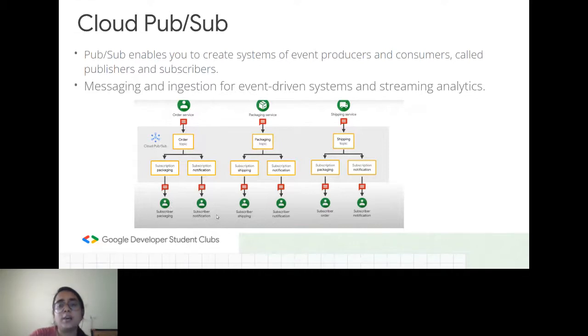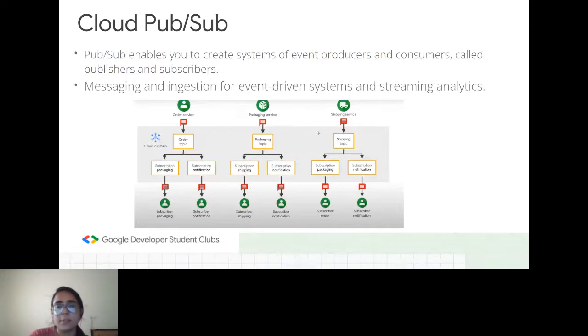For example, if you have ordered something online, then the Pub/Sub engine will take care of what kind of order you have placed from the source, and then it is going to send you a notification that your package is going to arrive in this much time.